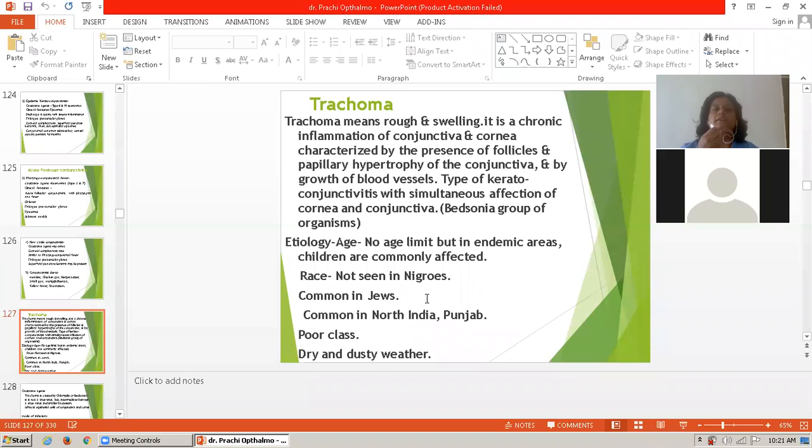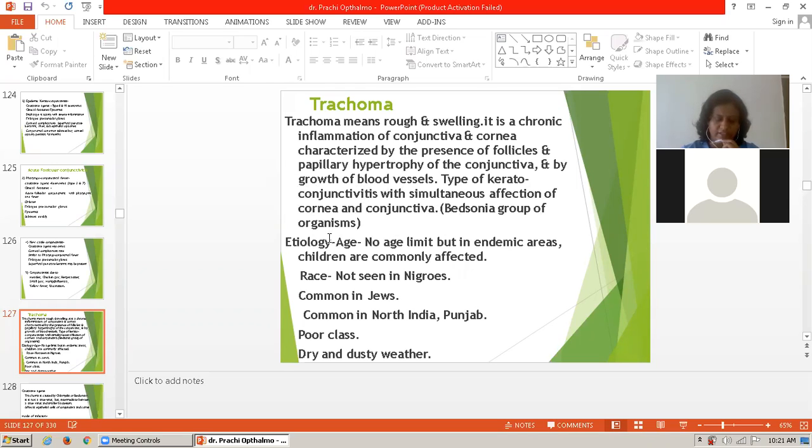Then there is trachoma. So what does trachoma mean? Trachoma means a rough swelling, so it is a rough swelling occurring in the conjunctiva. Trachoma is defined as a chronic inflammation of the conjunctiva and cornea characterized by the presence of follicles and papillary hypertrophy of the conjunctiva and by growth of blood vessels. It is a type of keratoconjunctivitis with simultaneous affection of the cornea and conjunctiva.